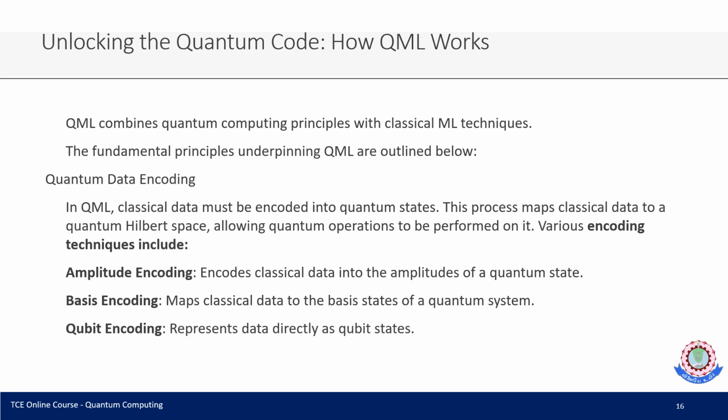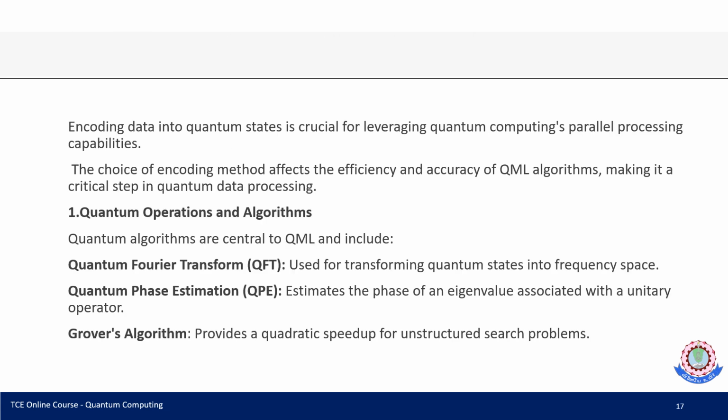The encoding mechanism is very, very important. In QML, classical data must be encoded into quantum states. This process maps into different kinds of encoding mechanisms. The basic ones: the first is amplitude encoding, next is basis encoding, and qubit encoding. Amplitude encoding maps classical data into the amplitudes of a quantum state. Basis encoding maps the classical data to a basis state of the quantum system, and qubit encoding represents the data directly in the qubit state. So in encoding data into a quantum state, we definitely get parallel processing capabilities.